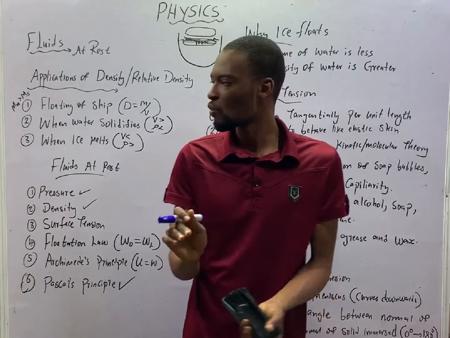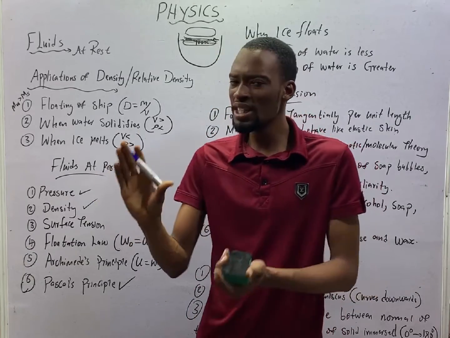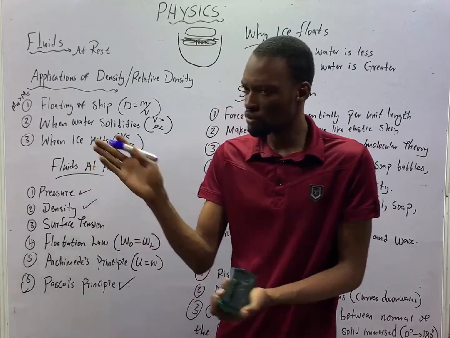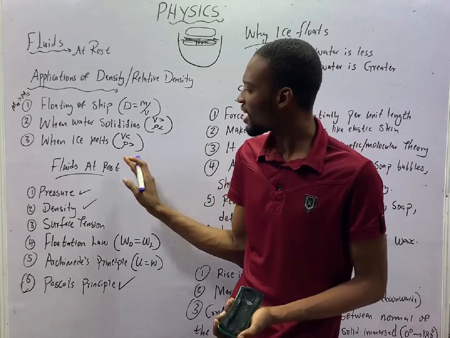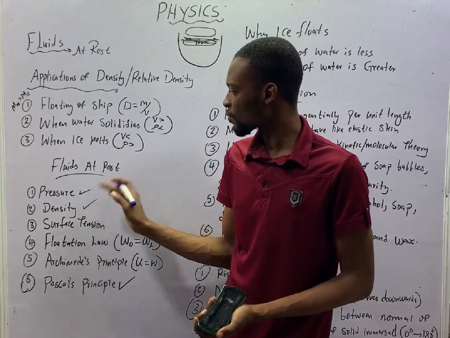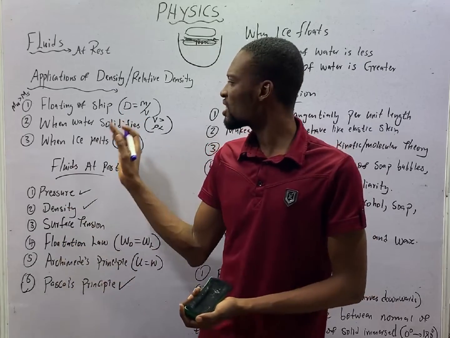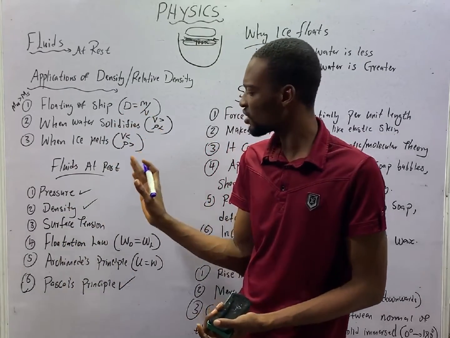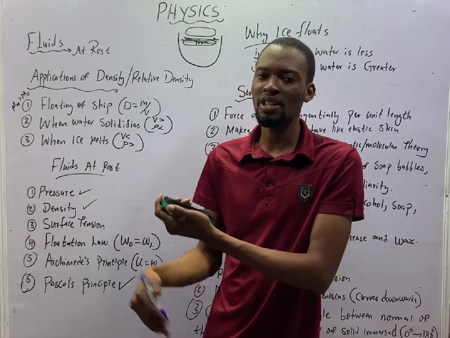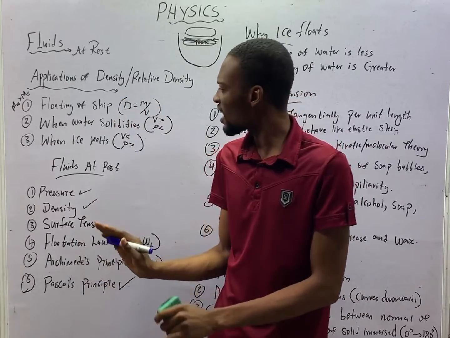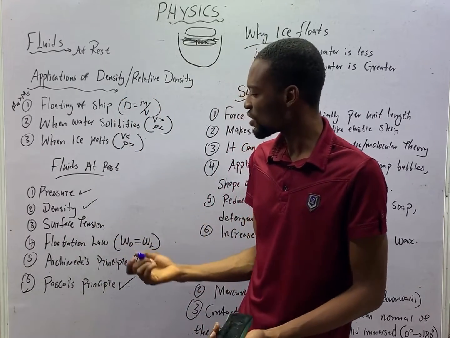And what happens when ice melts? When ice melts, the volume drops. There is a drop in volume and an increase in density. You should know that density is inversely proportional to volume. As volume increases, density will drop. As volume drops, density will increase.